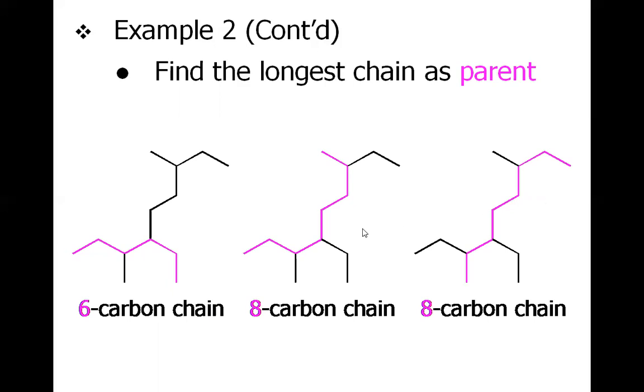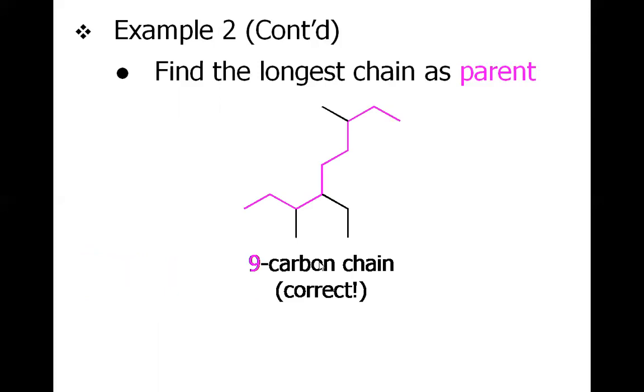Now both the second and the third structure have 8 carbon chains, but there is one more option to have a 9 carbon chain if you consider from this carbon up to this carbon. Once you have chosen the maximum carbon chain, let us deal with the substituents attached to the carbon chain. So it must be ethyl at 4 position, and methyl at 3 and 7 positions.